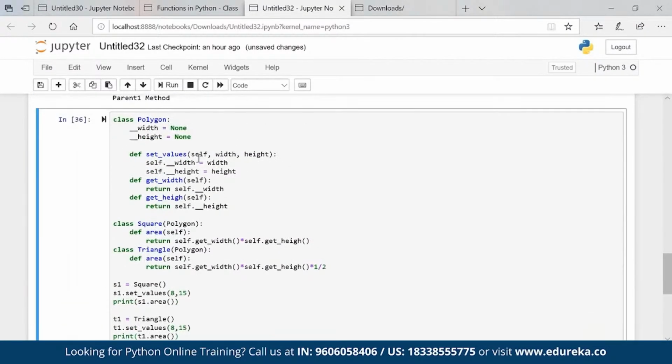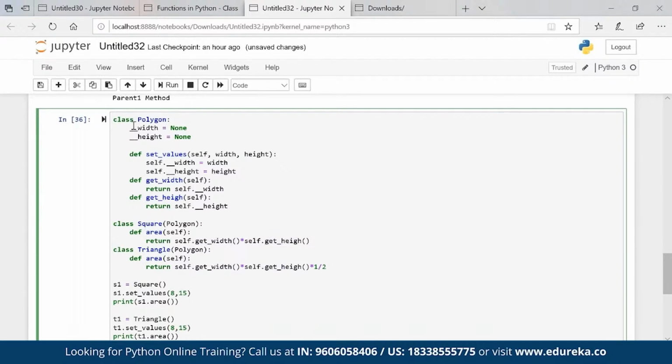Okay, so now what we are doing here, we have created a class called polygon which has an input we have to pass. Now this is a private variable which cannot be accessed directly. For that there is a concept of setter and getter. If we want to set the value, we have to call a setter which helps us set the value of width, set the value of height, and then I have to get the value of width and get the value of height. So you can see that I'm using a getter somewhere here to get the value, right? Here you can see get width, get height, get width, get height.